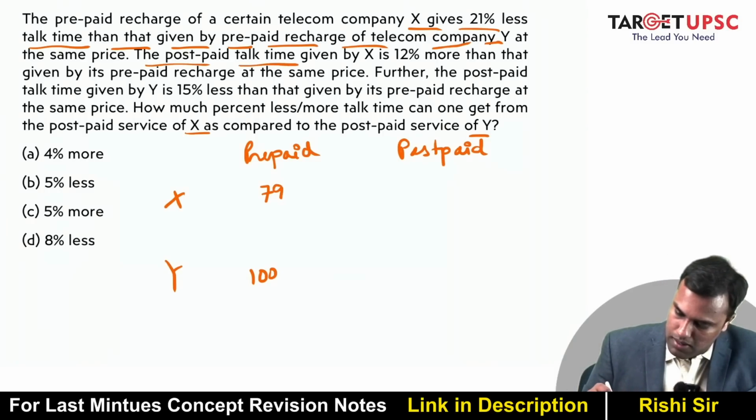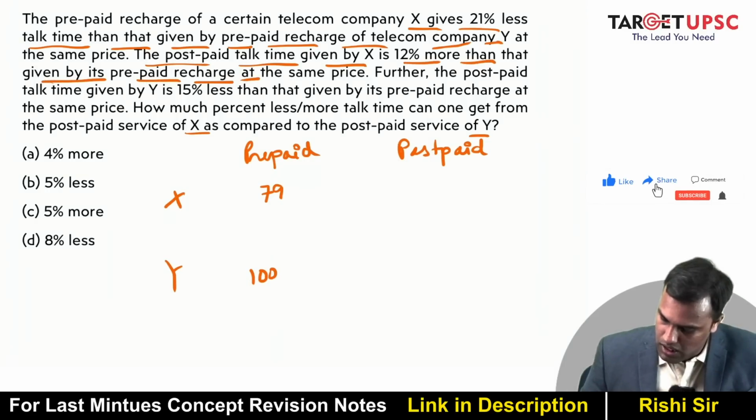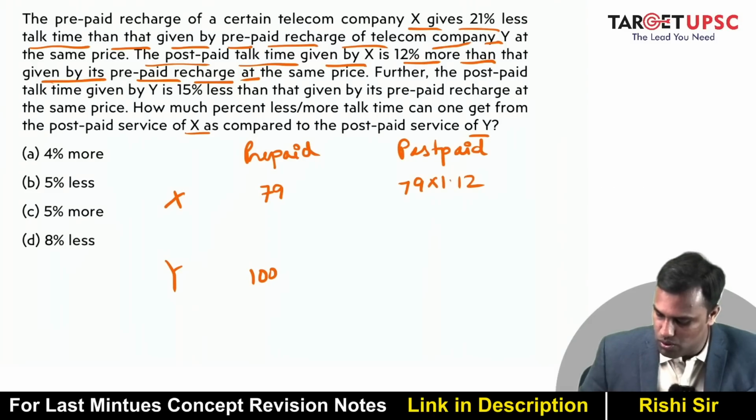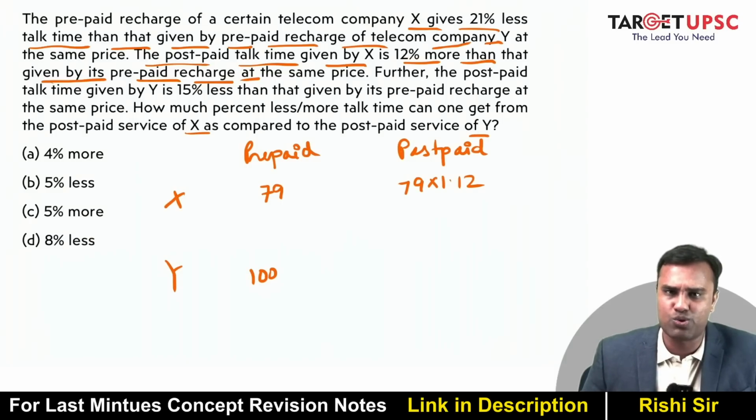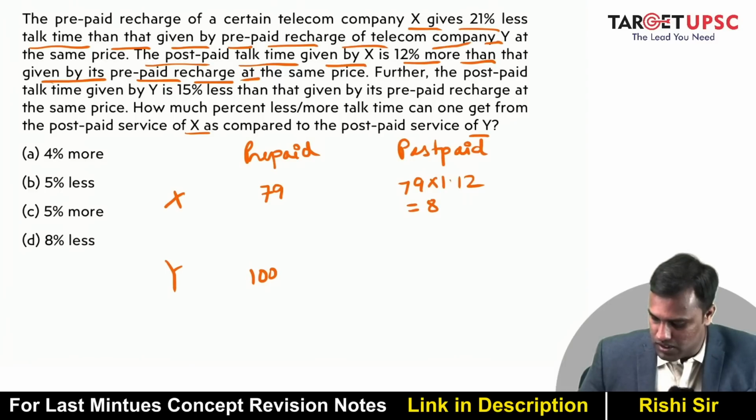The postpaid talk time by X is 12% more than that given by its prepaid recharge. So this is 79 into 1.12. Now what is 12% of, let's say this is more or less 80. So what is 12% of 80? It's somewhere close to 9.6. So 12% of 79 will be somewhere close to 9.5. So 9.5 plus 79 will be what? This is 80.